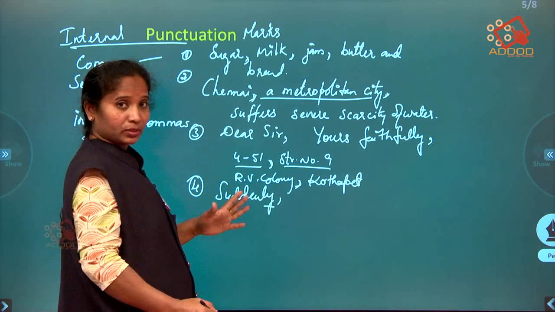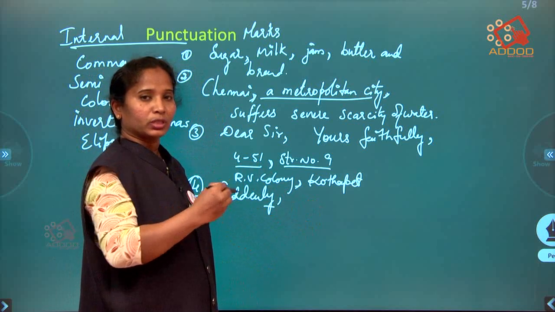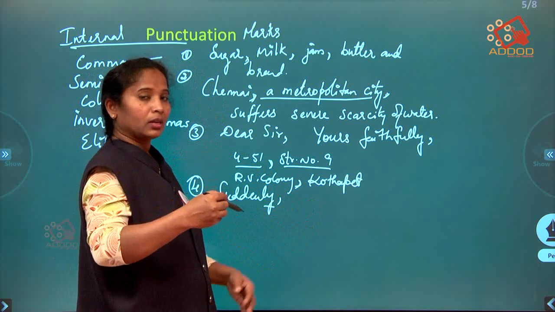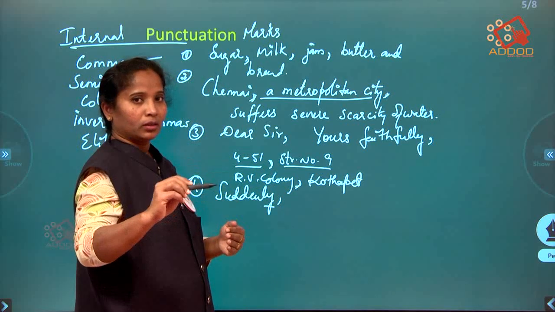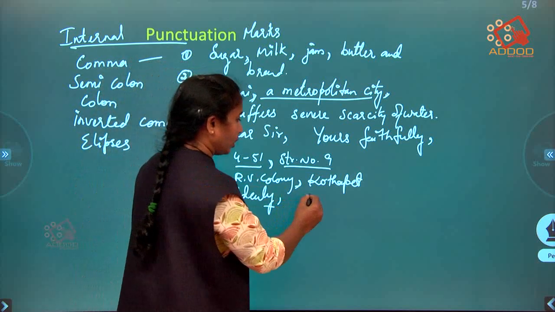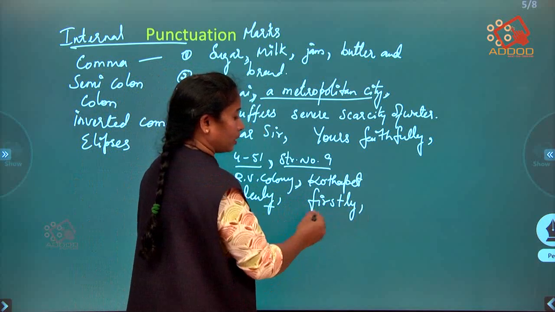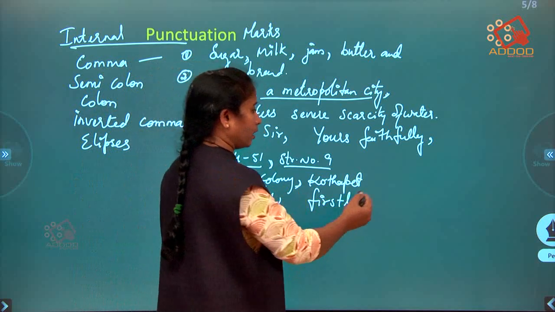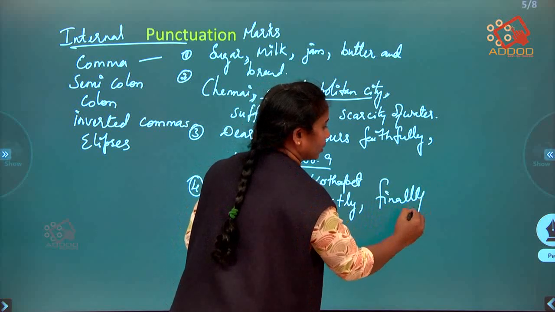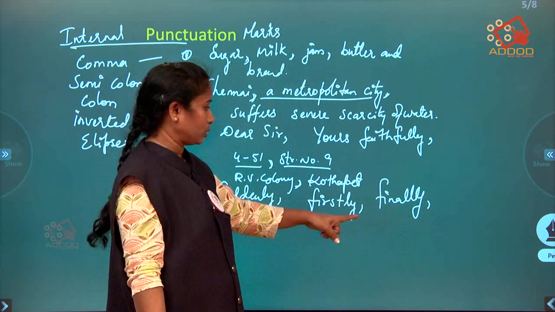And even with connectives, for example, in the first paragraph you start firstly, something happened, in the next paragraph you write secondly, comma, in the third paragraph you write thirdly. So even for these connectives we are supposed to use a comma. Then at the end of the paragraph you say finally, this happened, right? For all these connectives also we are supposed to use commas.